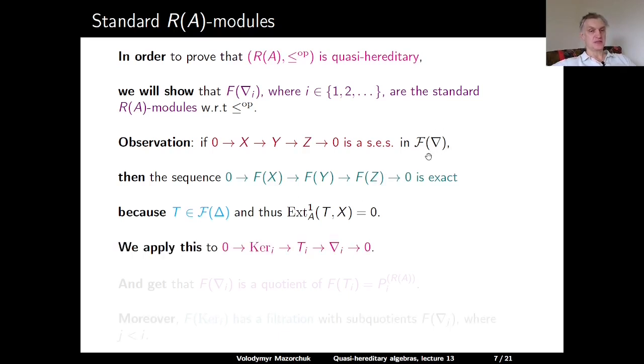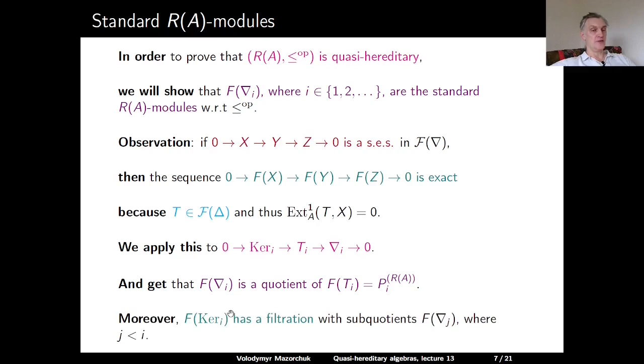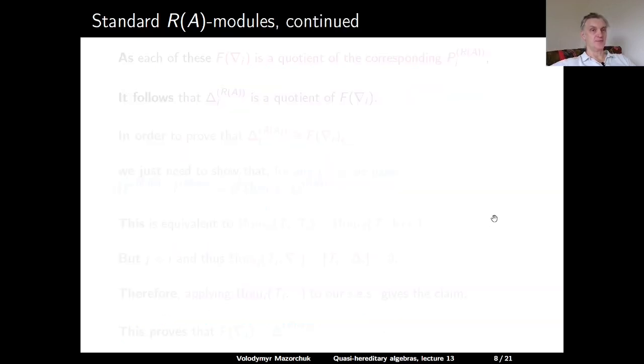And this is true for any original short exact sequence in F(nabla). So here is a short exact sequence in F(nabla). Nabla_i is a quotient of T_i, and the kernel has a nabla filtration. So if we apply F to this short exact sequence, we will get that F(nabla_i) is a quotient of F(T_i), and this is exactly the projective module P_i over R(A). Moreover, F of the corresponding kernel has a filtration with subquotients F(nabla_j), where j is strictly smaller than i.